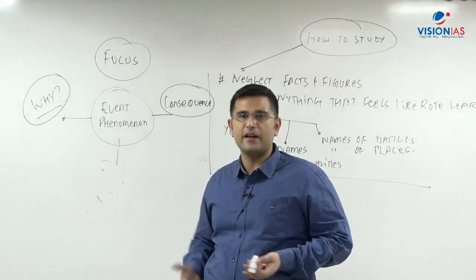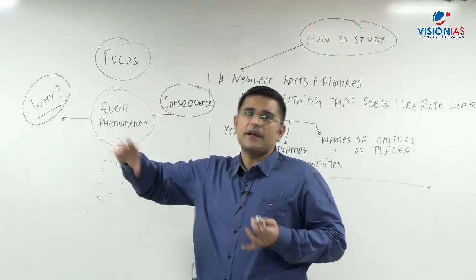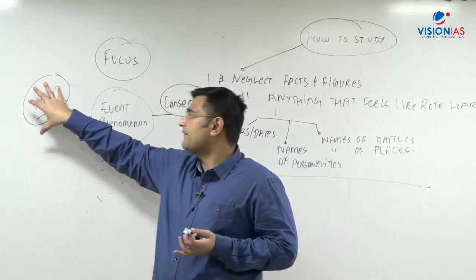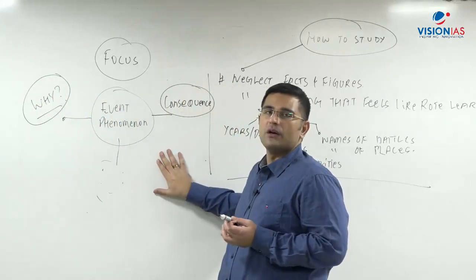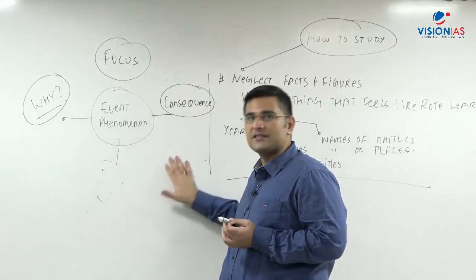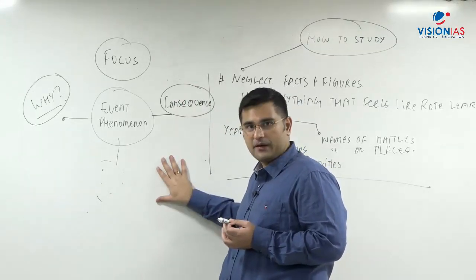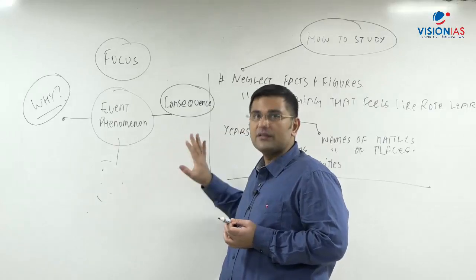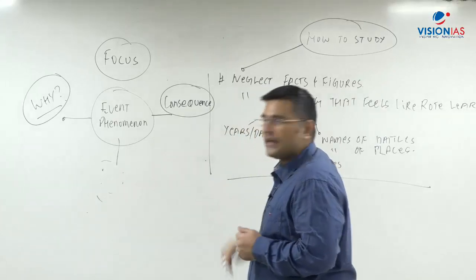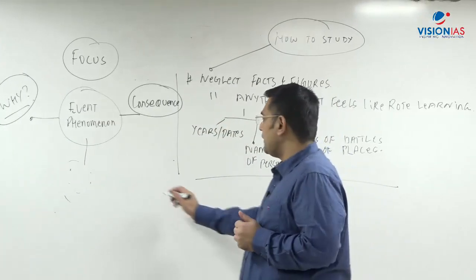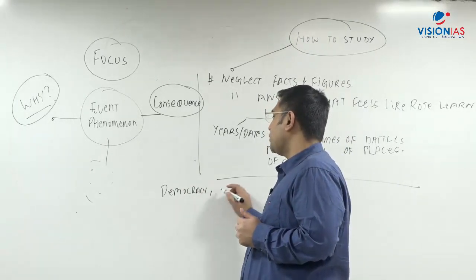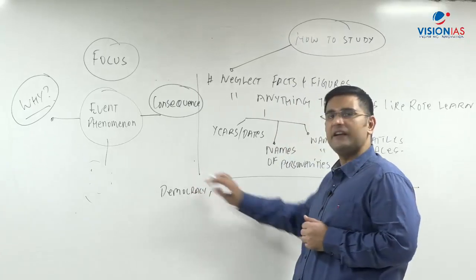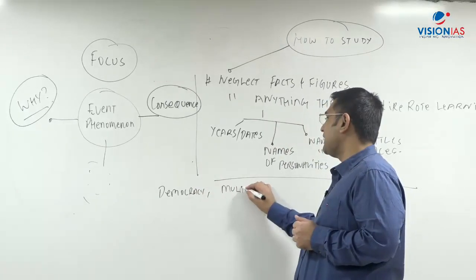Okay, machines can tell a lot, but from the perspective of a thinking man, it will be the one who knows the why and who knows the consequence. When you approach world history, or for that matter any subject, from this particular aspect, then you will clear UPSC, no doubt. And you know what kinds of things become important in this? Do you actually know what is the meaning of the word democracy? Do you actually know what is the difference between democracy and multi-party democracy?